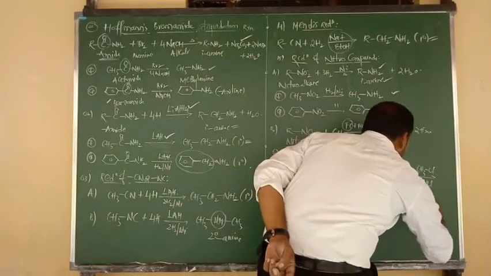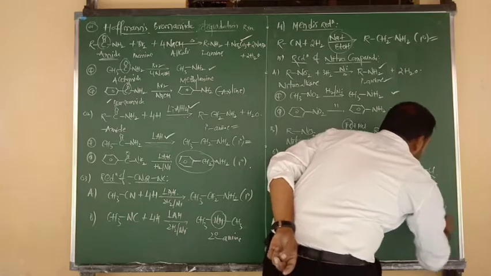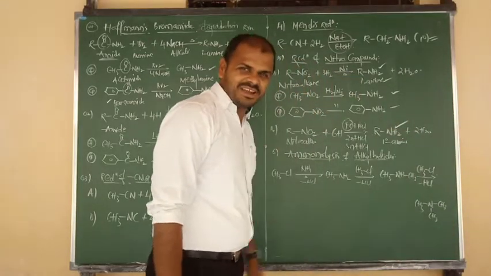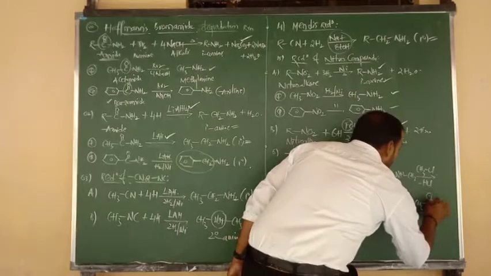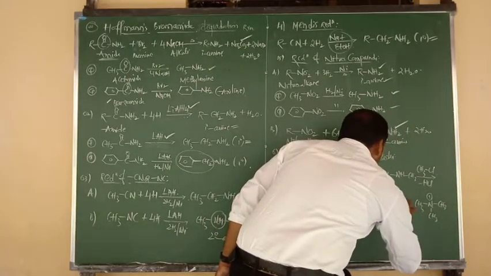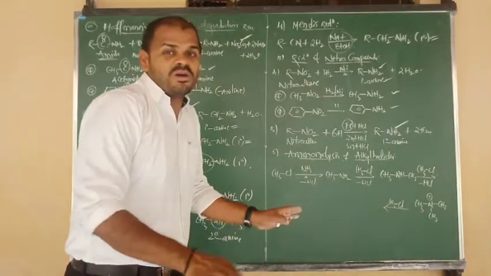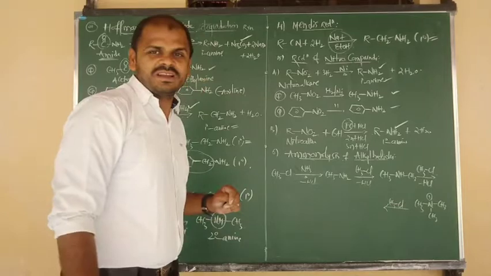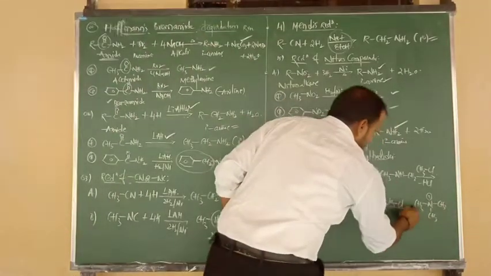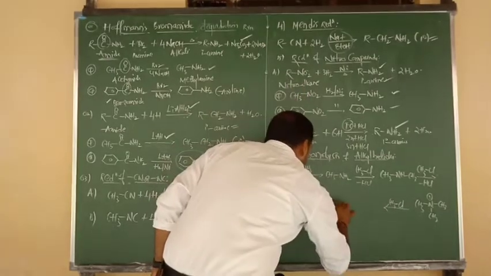What will be the remaining product? N bonded to CH3, another CH3, and below the plane also CH3. You got a tertiary amine. It again contains one lone pair here. So due to the presence of the lone pair, it undergoes reaction with another mole of methyl chloride. But here there is no more elimination due to the absence of a hydrogen atom. Now three CH3 groups are there, and here is one more CH3. Total four CH3s are there.